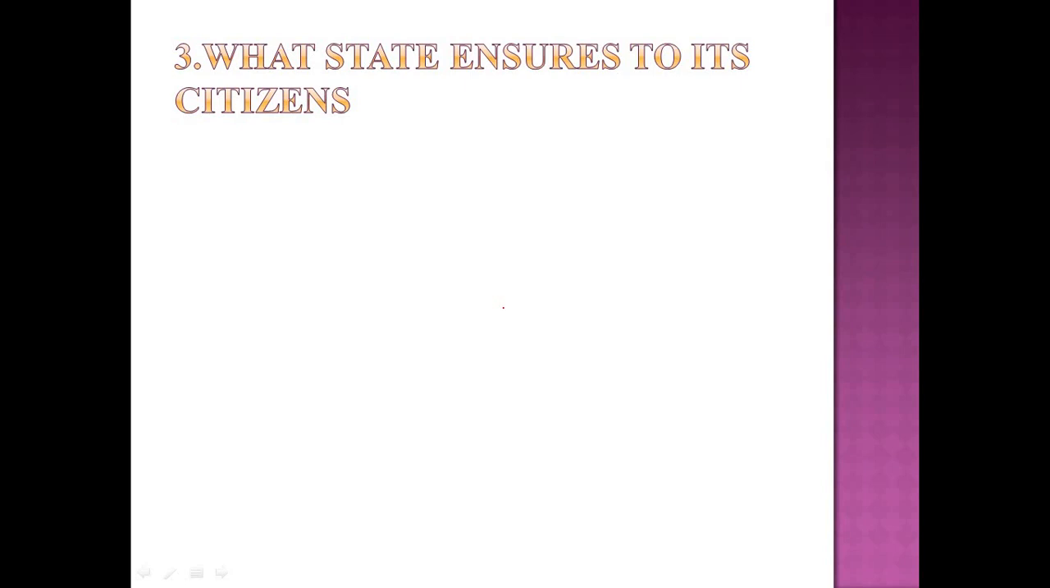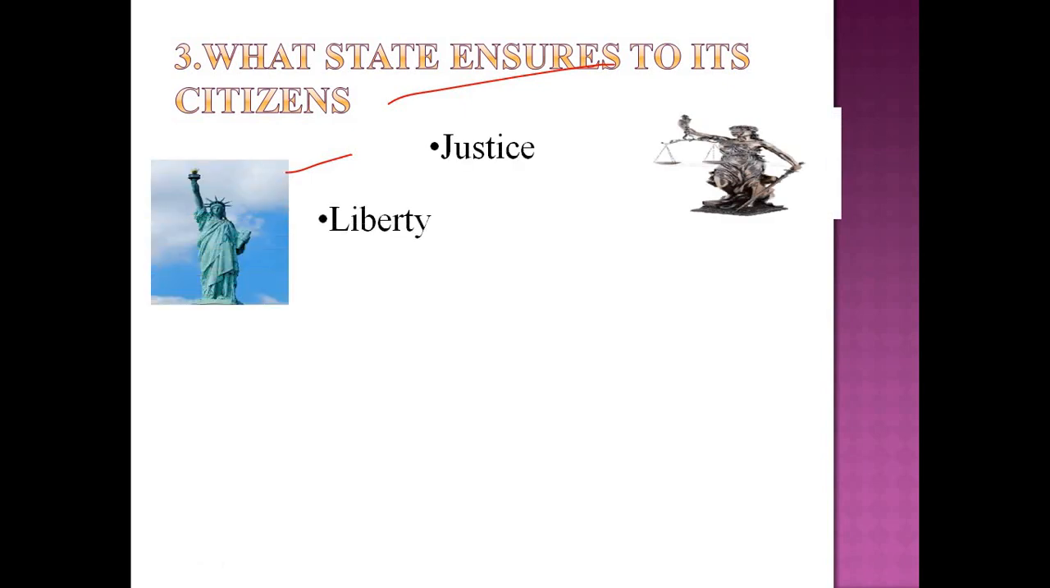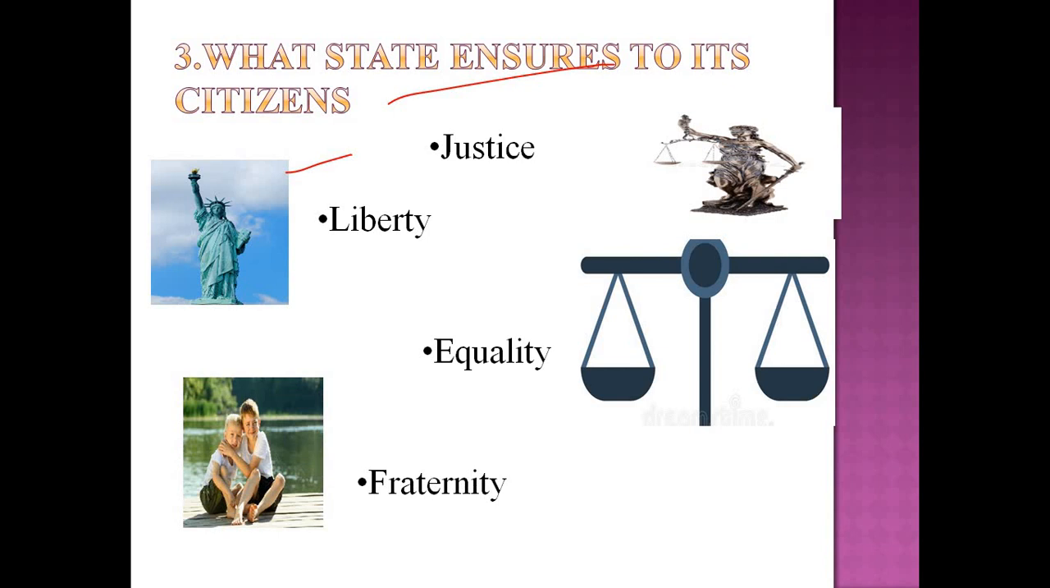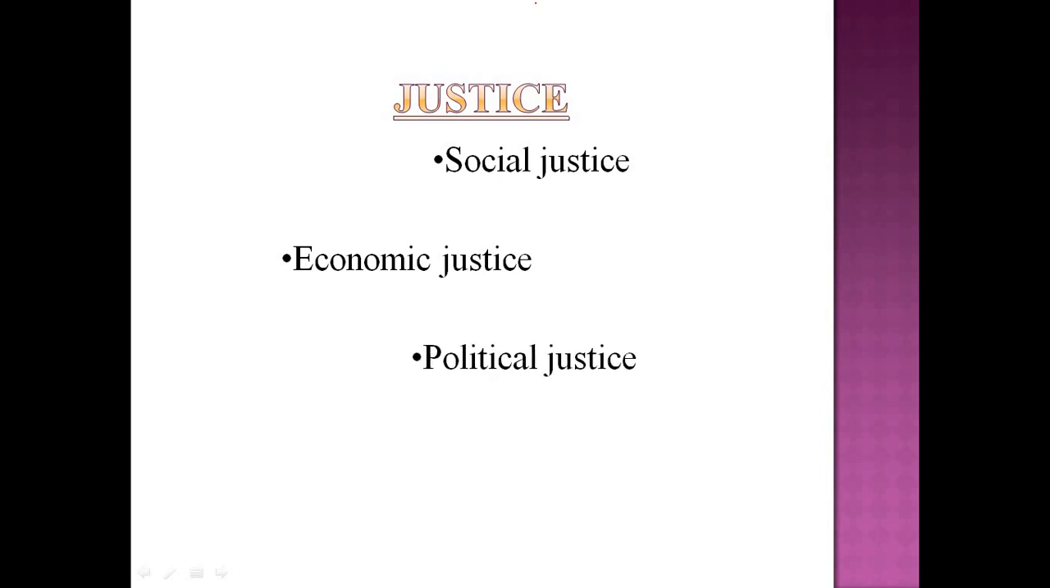Now the next one is regarding what the state ensures to citizens. The state ensures justice, liberty, equality, and it also ensures fraternity. Let's go into each of these terms in detail. The first one is justice. The state will provide you social justice. The state will provide you economic justice. The state will provide you political justice also.